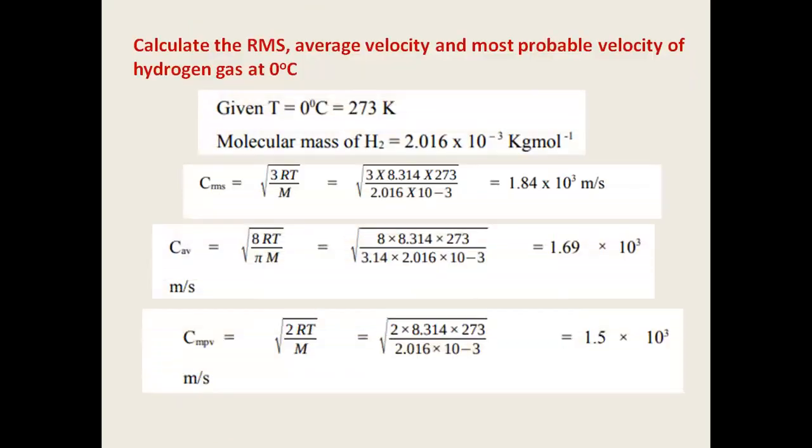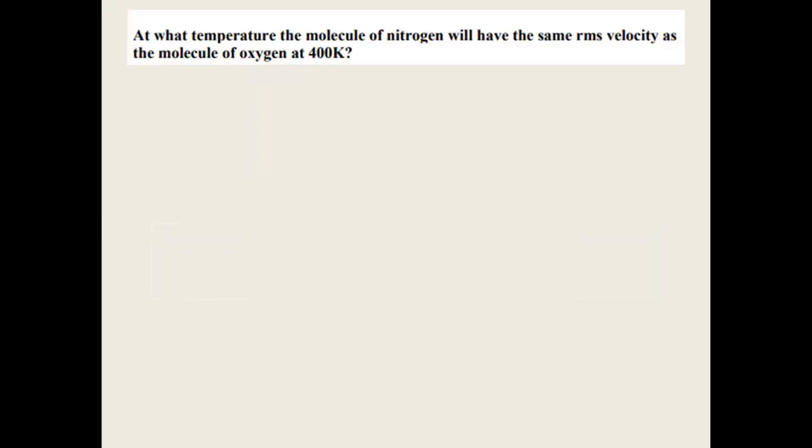Now, from this straightforward problem, we will just move on to a bit complicated one. So the question is asking like this. At what temperature the molecule of nitrogen will have the same RMS velocity as the molecule of oxygen at 400 Kelvin? So what is the expectation here?